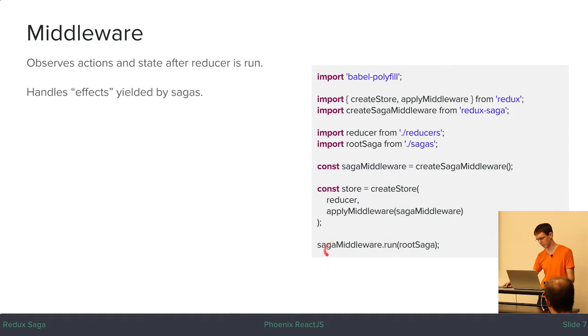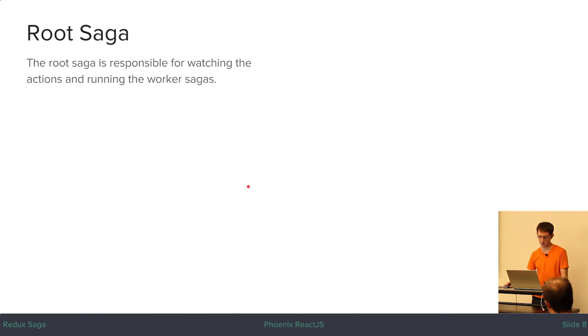And then after you've added the middleware, you need to run your root saga, which is a function that we wrote. So the root saga is responsible for watching for specific actions and then running worker sagas based on which actions it sees.